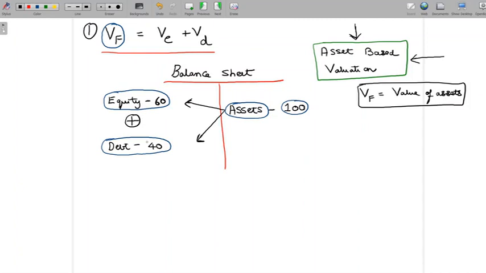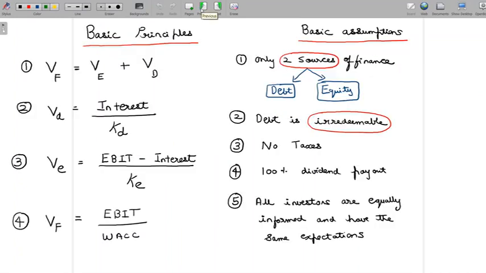So this is why the first principle goes to tell that value of the firm is equivalent to value of equity plus value of debt. This is mainly because we'll have to understand value of the firm as value of assets first, and then we should understand value of assets as value of equity and value of debt. So this is the first principle, and in looking at this first principle, we have also looked at the operation of the first assumption. Now let's look at the second principle here, which says